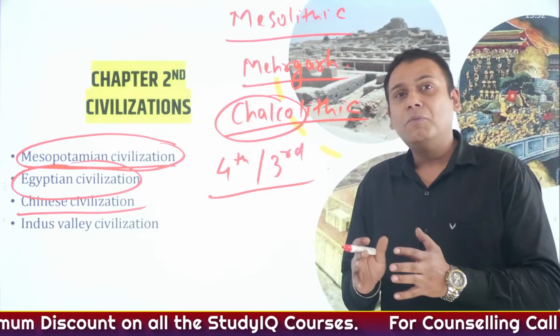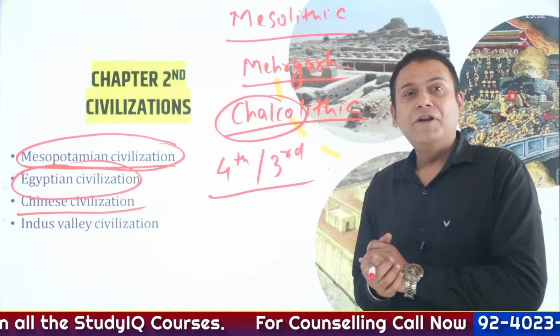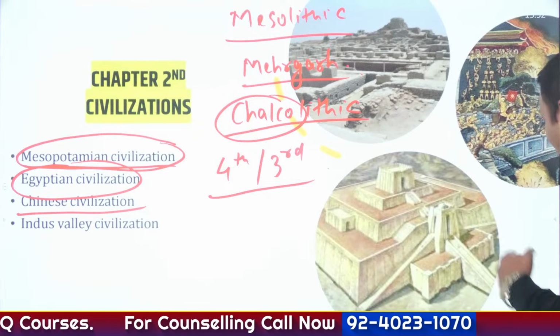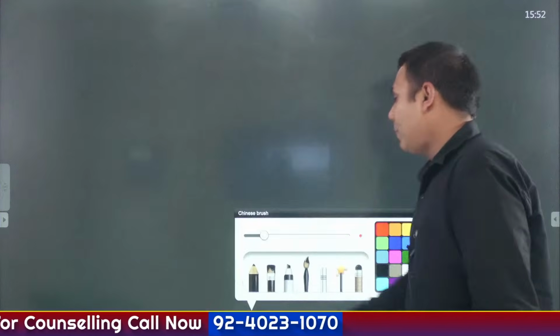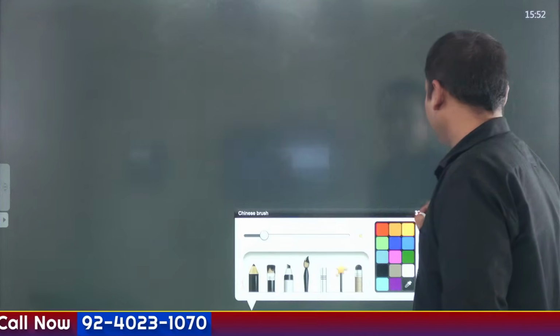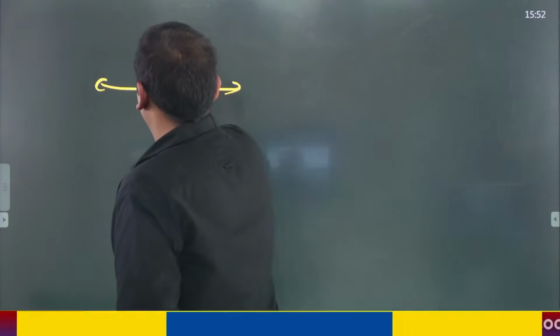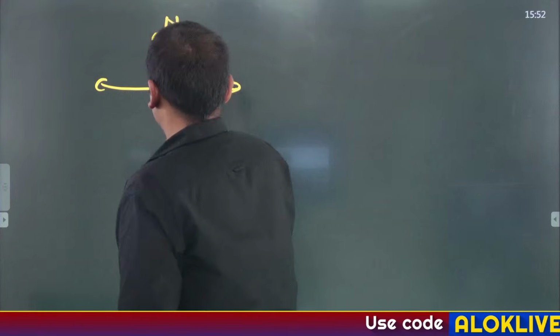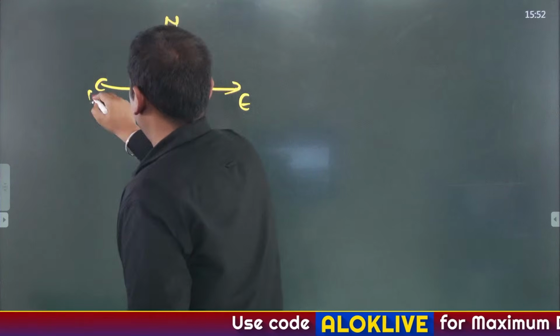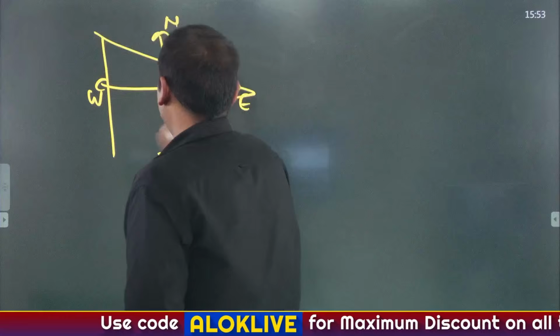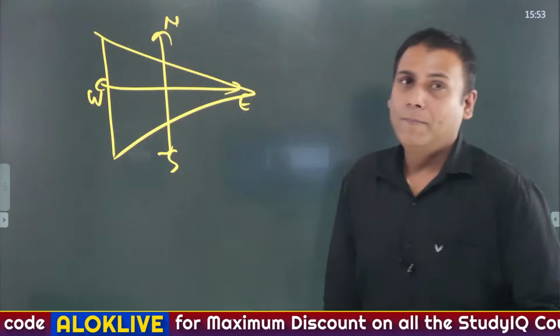Now, what is one of the most important features of Indus Valley civilization? Let's understand this in a step-by-step manner. Just pay attention carefully, and if possible, please keep noting down along with me.